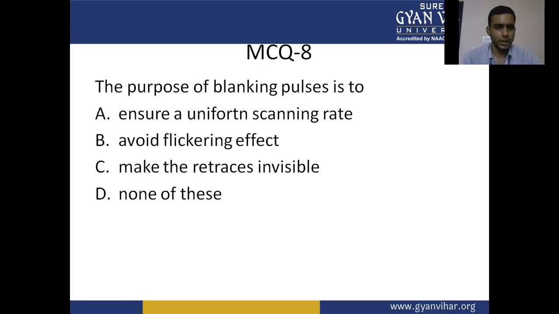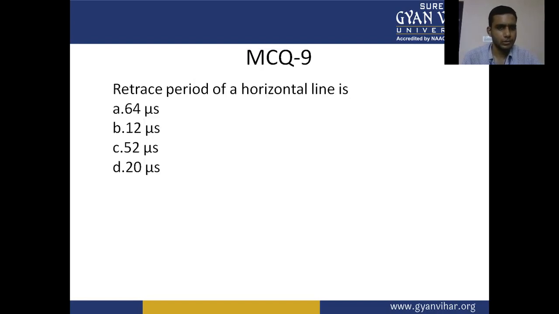Multiple choice question number 8: the purpose of the blanking pulses is to A. Ensure a uniform scanning weight, B. Avoid the flickering effect, C. Make the traces invisible, D. None of these. Trace period of a horizontal line is A. 64 microseconds, B. 12 microseconds, C. 52 microseconds, D. 20 microseconds.